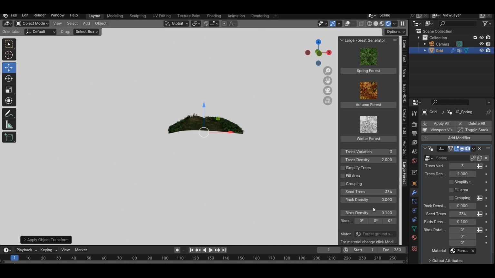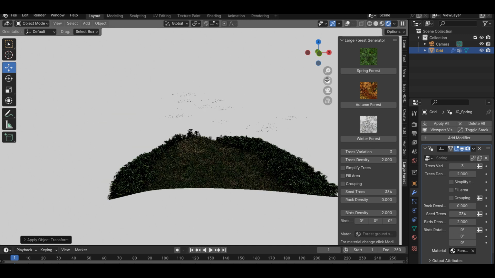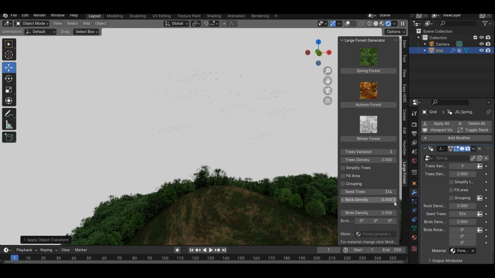Birds' density changes the number of flocks of birds. Attention, the combination of large area and high density can slightly slow down your computer. We recommend always starting with a lower value. A value of 0 turns off the birds. Birds' rotation changes the angle of flocks of birds.